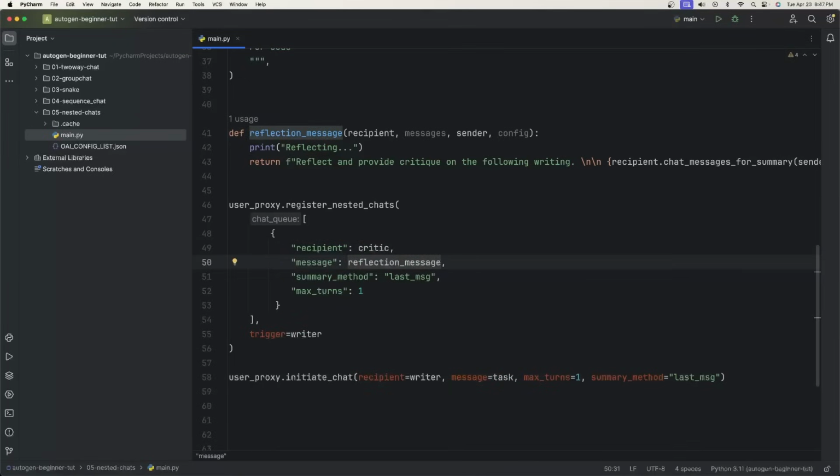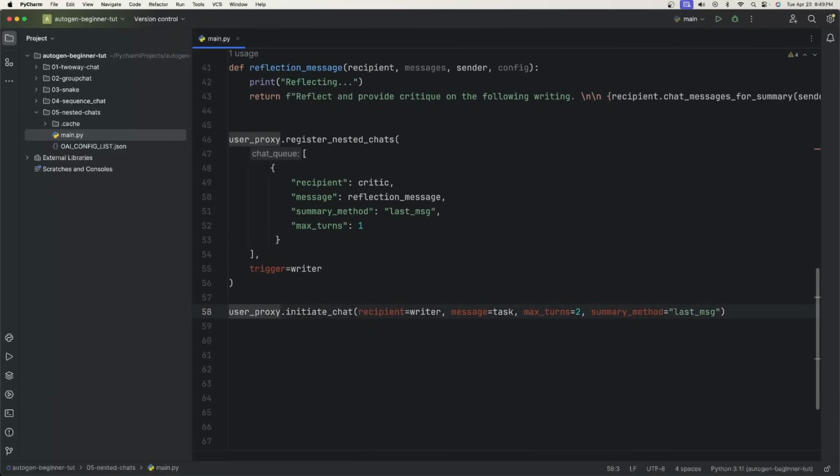The message is going to be this function up here. The summary message is the last message and max turns of 1. And then we have the trigger, which is the writer. This is how we'll know when the critic is going to start, because it happens whenever the writer has a response. This will make more sense when we look at the output.